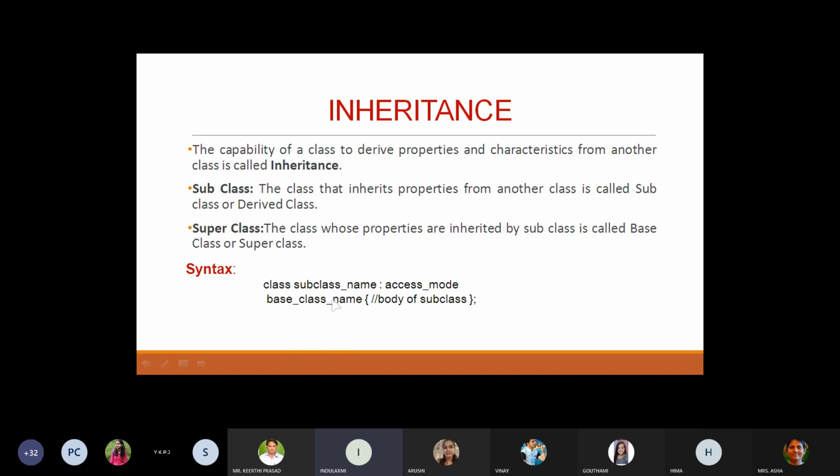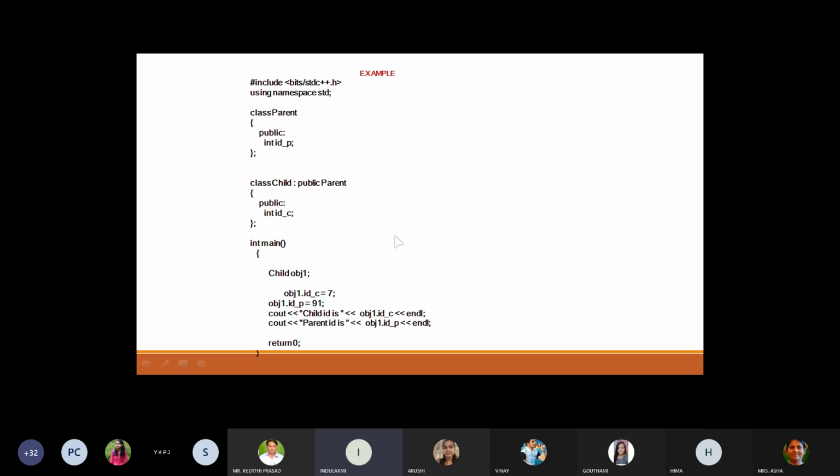Here we have the syntax. Class is the keyword. Then subclass, where you mention the name of the subclass, and the access mode, where you mention private or public, and then the base class name, which is the name of the parent class. After that you can implement your code. So let's see the example.